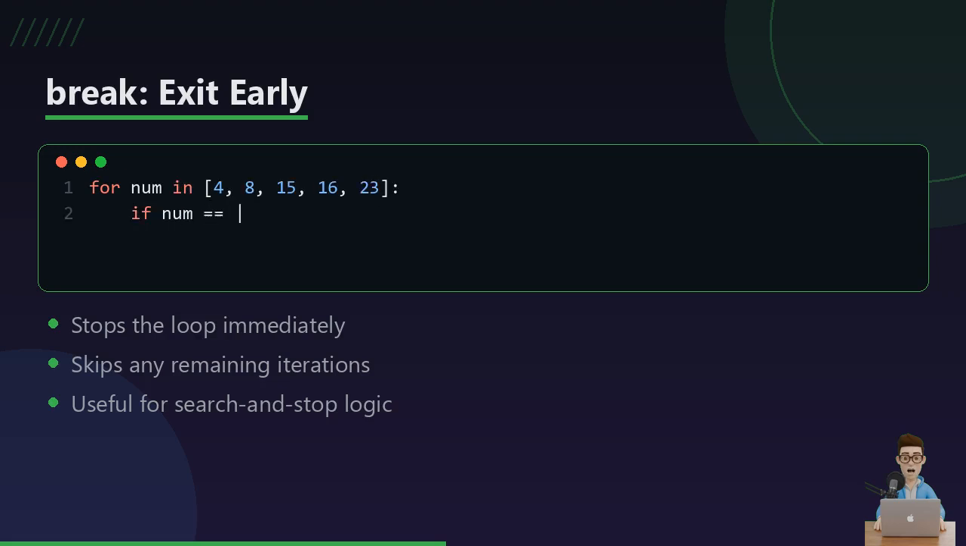Break is like slamming the brakes the moment you find what you're looking for. Here we're searching a list, and the second we hit 15, we print found it and break out, never checking 16 or 23. In short, break exits the whole loop right now, no more iterations.